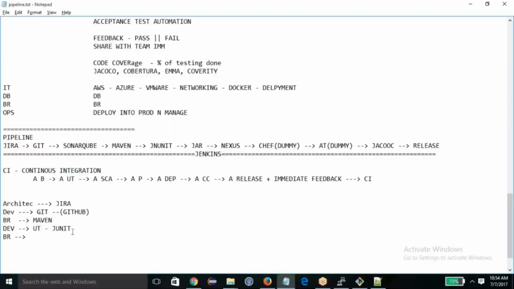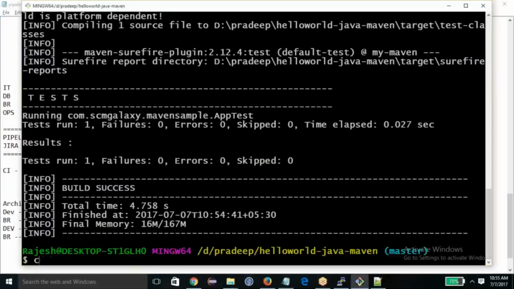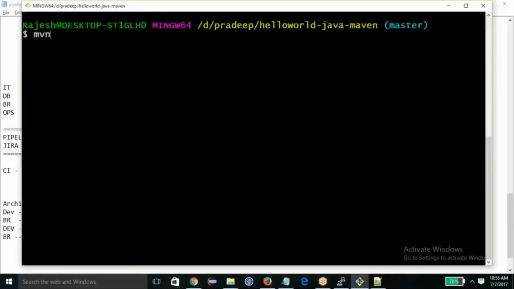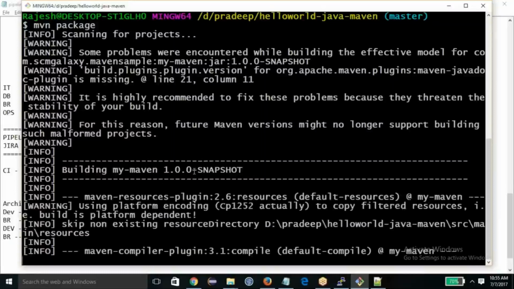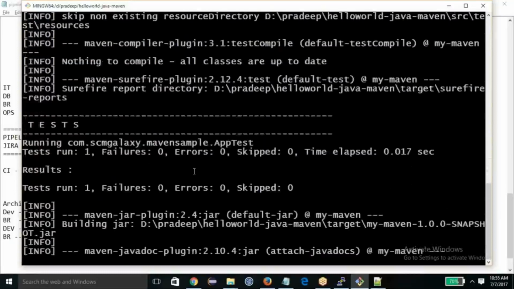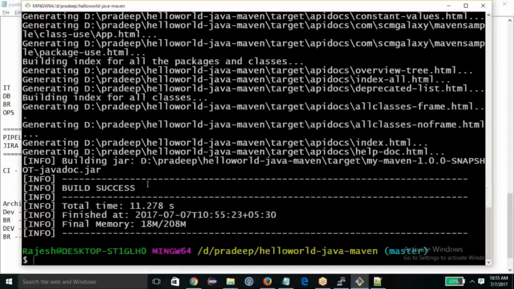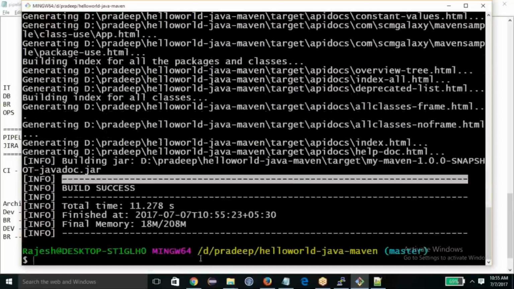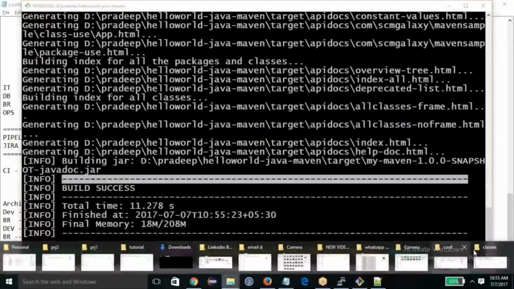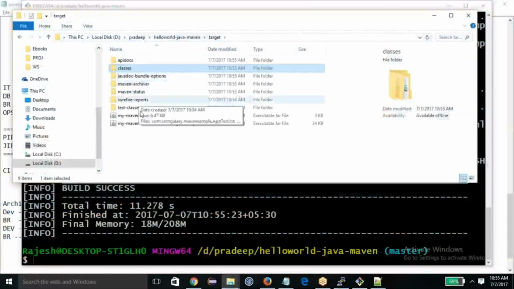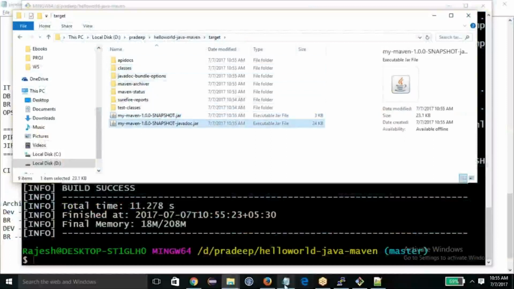Okay, now after the unit tests, the build and release team has to do the packaging. So how can you do the packaging? I need packaging through a jar file. So let's do that, the packaging through the jar file, mvn package. And now you can see that packaging is in progress. Now you see that the package has been created. If you want to check it out, here you have a target and this package is ready.